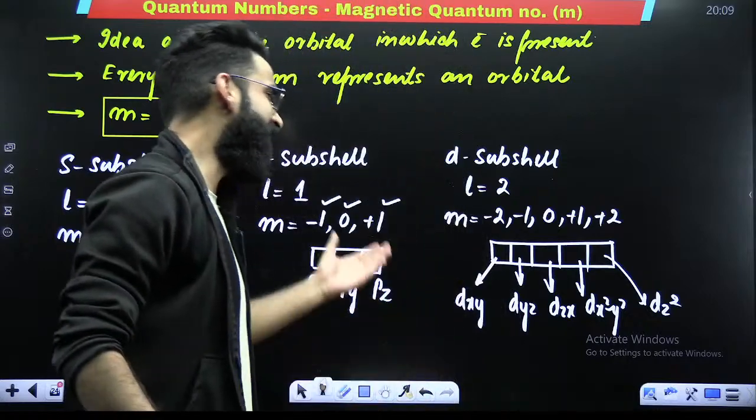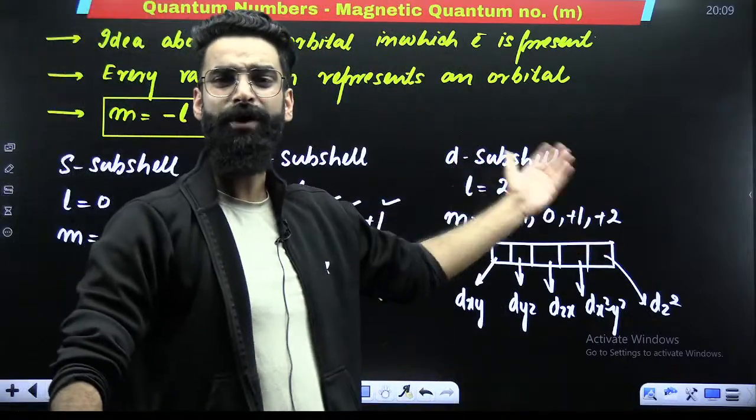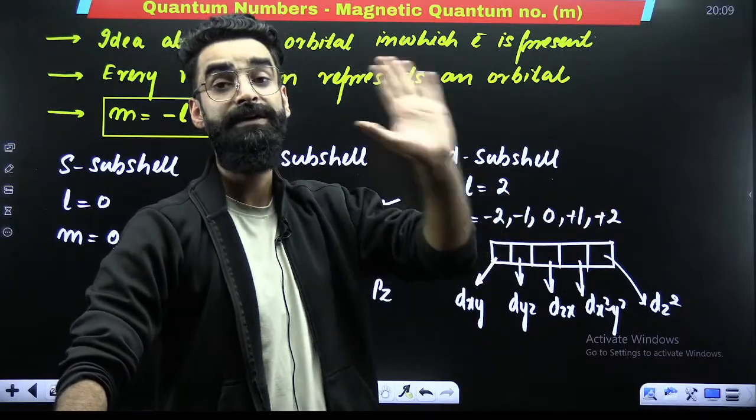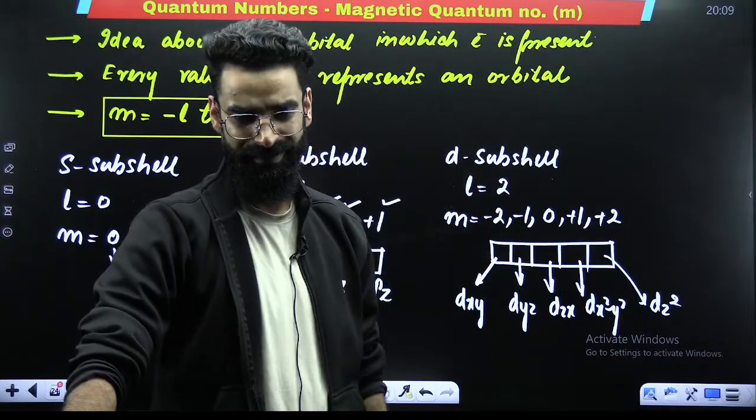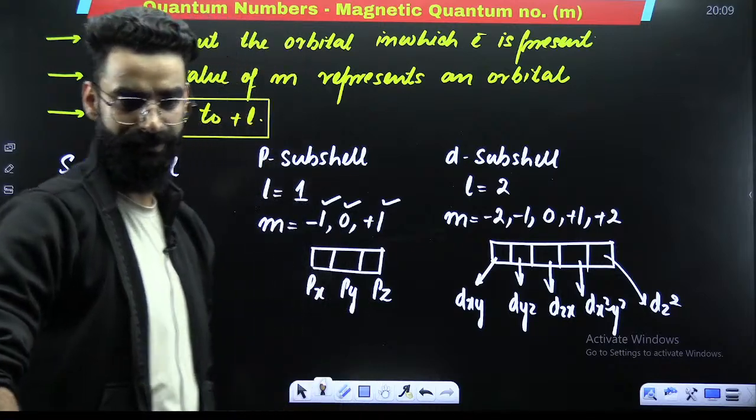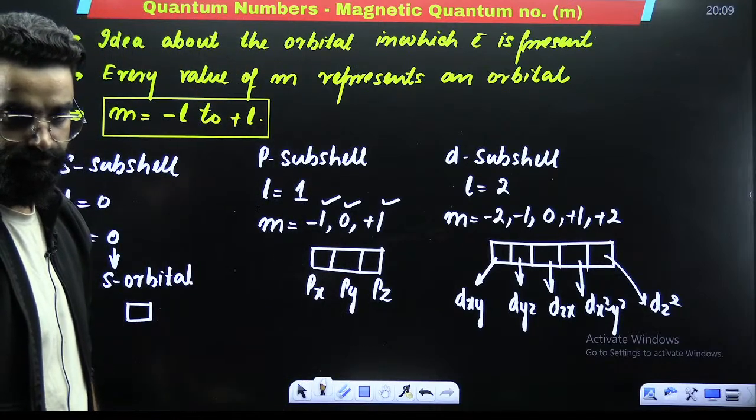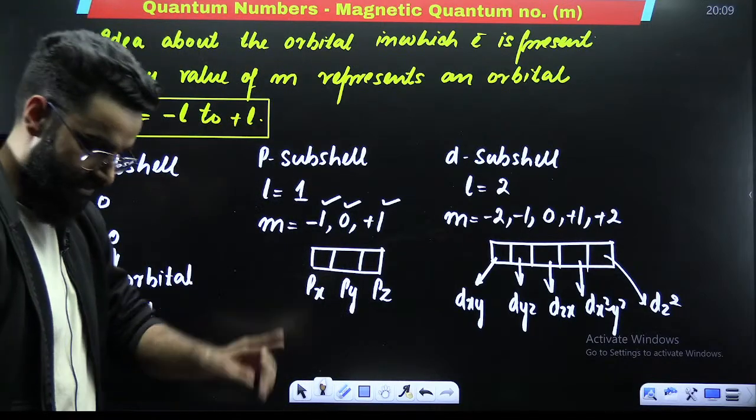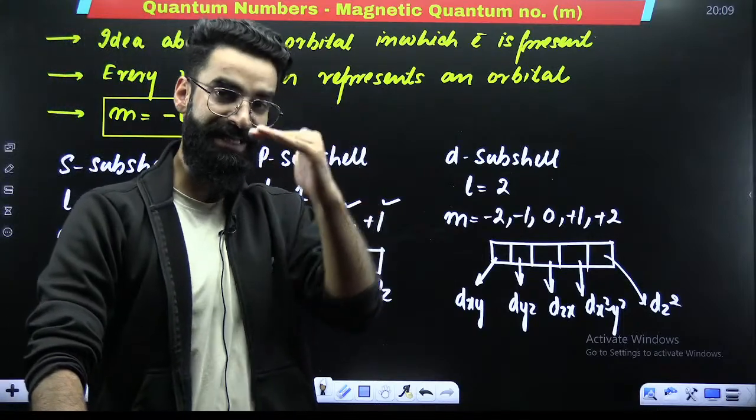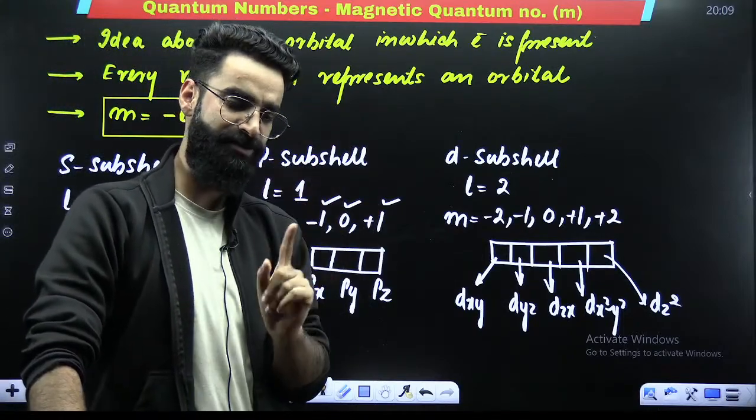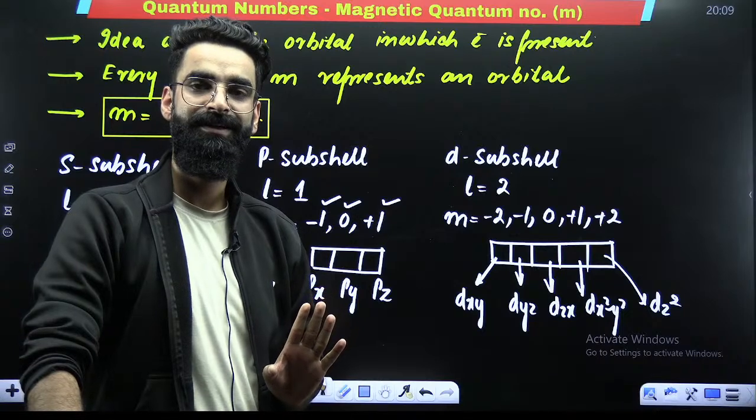Similarly, when it comes to the F subshell, for F, L is 3, so M goes from minus 3 to plus 3. So there are 7 different orbitals, 7 F orbitals. So if I talk about the first shell, in the first shell there is only one subshell, and in that one subshell there is only one orbital, the s orbital.